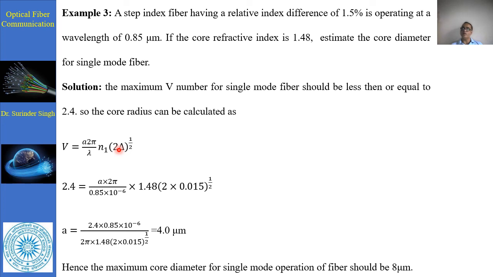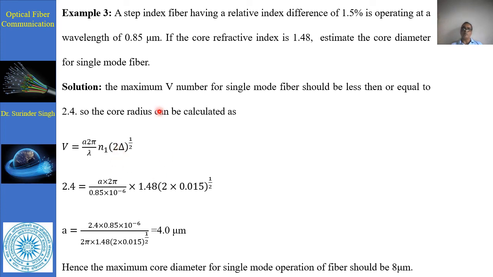b is also represented in terms of n effective, that is b equal to beta square divided by k0 square minus n2 square upon n1 square minus n2 square. This evaluation can be there.